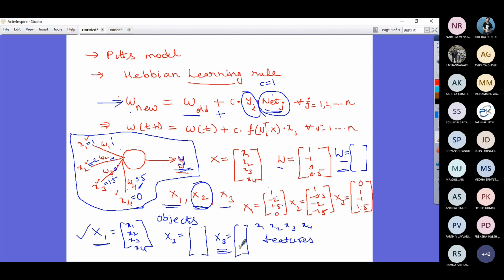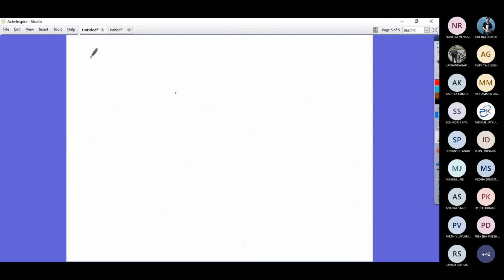So what differs the learning algorithms? Your learning rule differs. One algorithm differs from another in the way you are modifying the connection weight. But the rest of the process is the same. If you see any learning algorithm, it follows this structure. What is the structure that a typical learning algorithm follows?